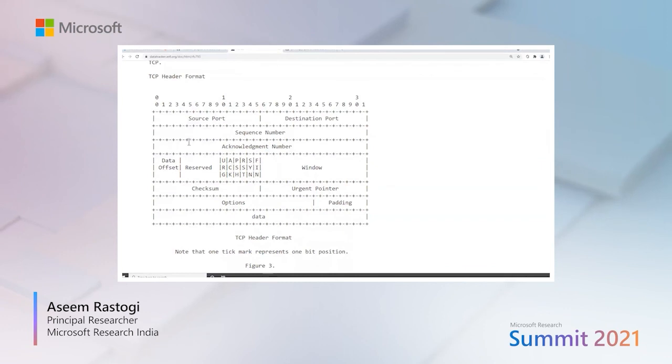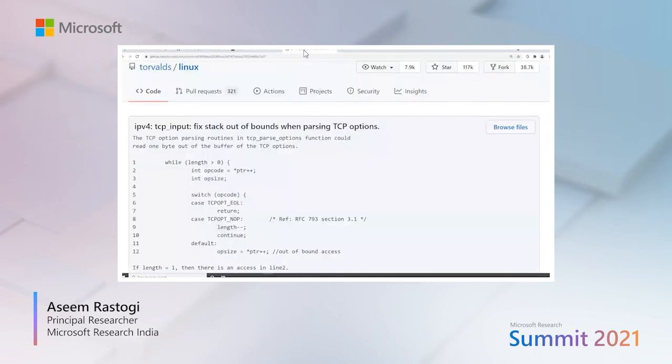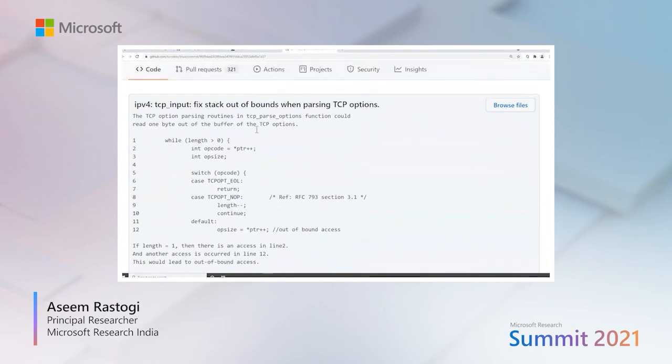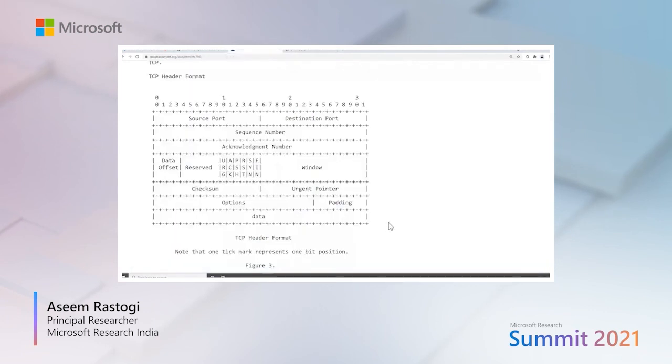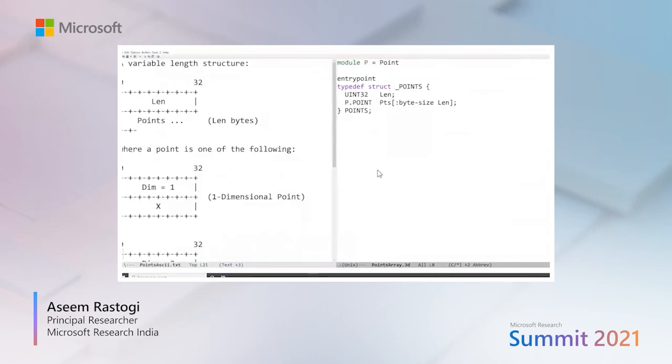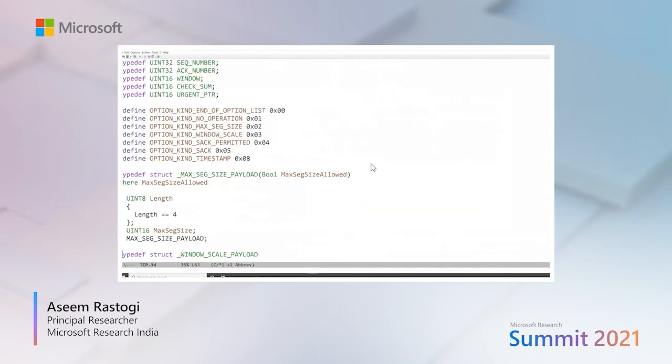As I said, the TCP protocol has been around for decades. Its implementation in software like the Linux kernel has also been around for more than a decade. However, parsing such variable length formats is so hard that even as late as 2019, the Linux kernel has been fixing out of bounds exceptions when parsing TCP options. So here is a bug that was fixed in 2019 that accesses options, and it accesses options again without making sure that it's not overflowing. Whereas in EverParse, if we can specify these TCP options, we get mathematical proofs that there is no such error in the output emitted C code.